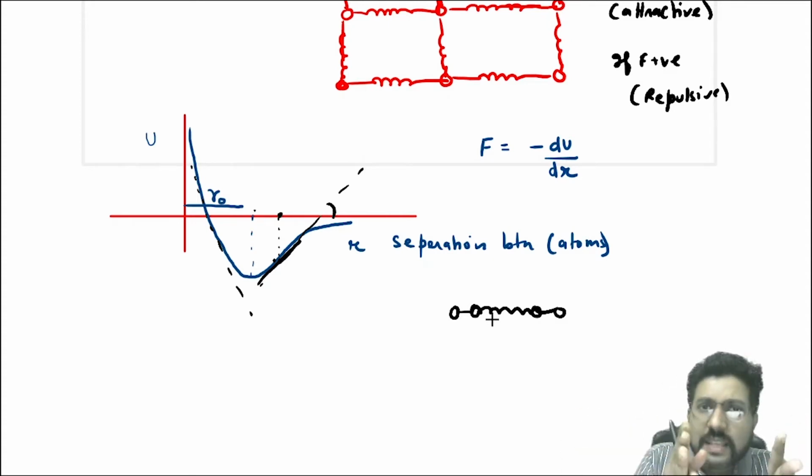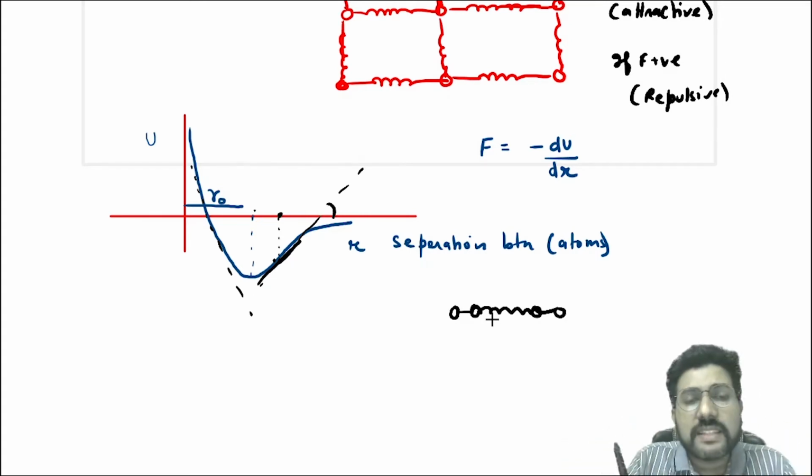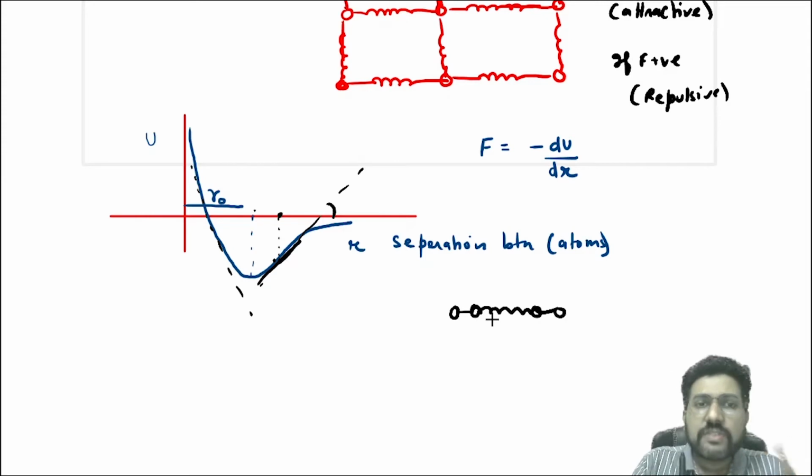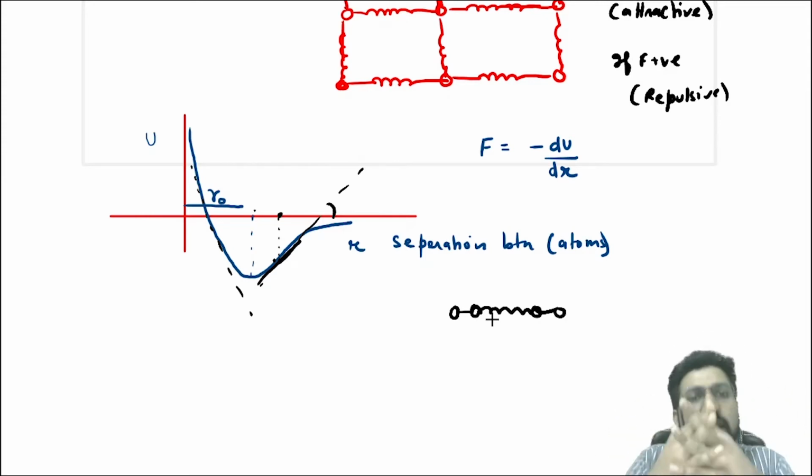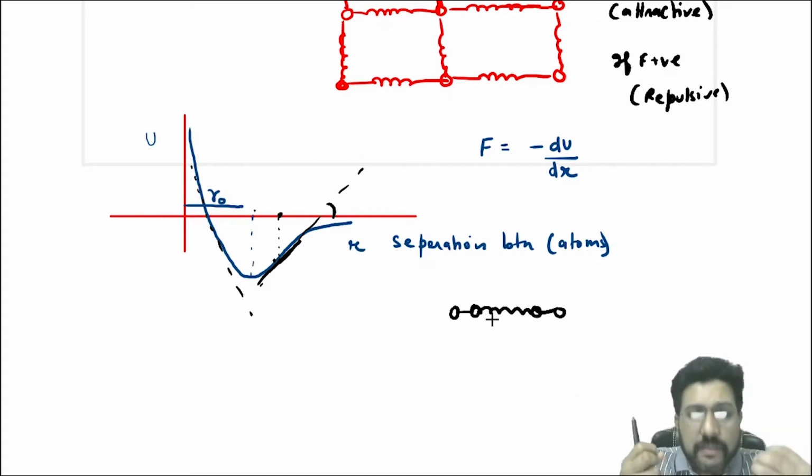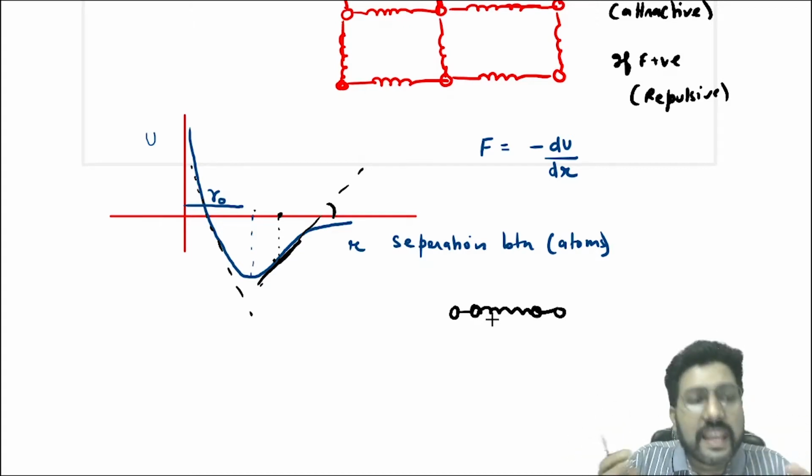Whenever you decrease the separation, the force becomes repulsive and it tries to increase the separation. What it means is, every time the atoms try to come back to their equilibrium separation, right? So the collection of atoms behaves as if they were connected with springs.